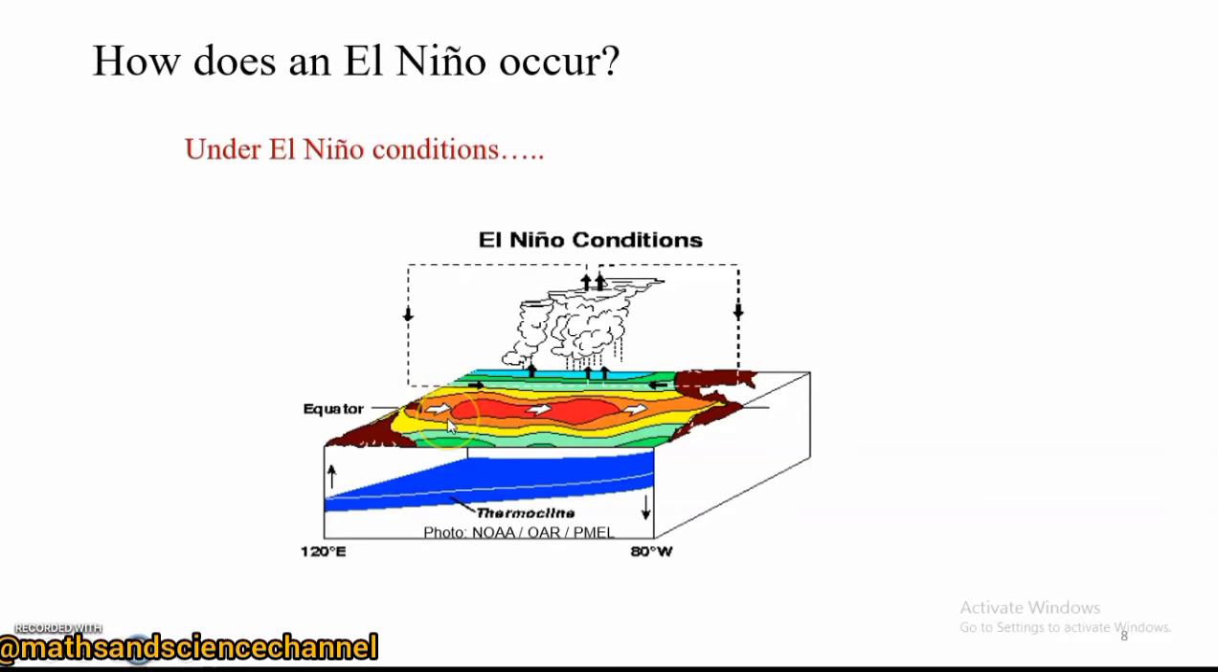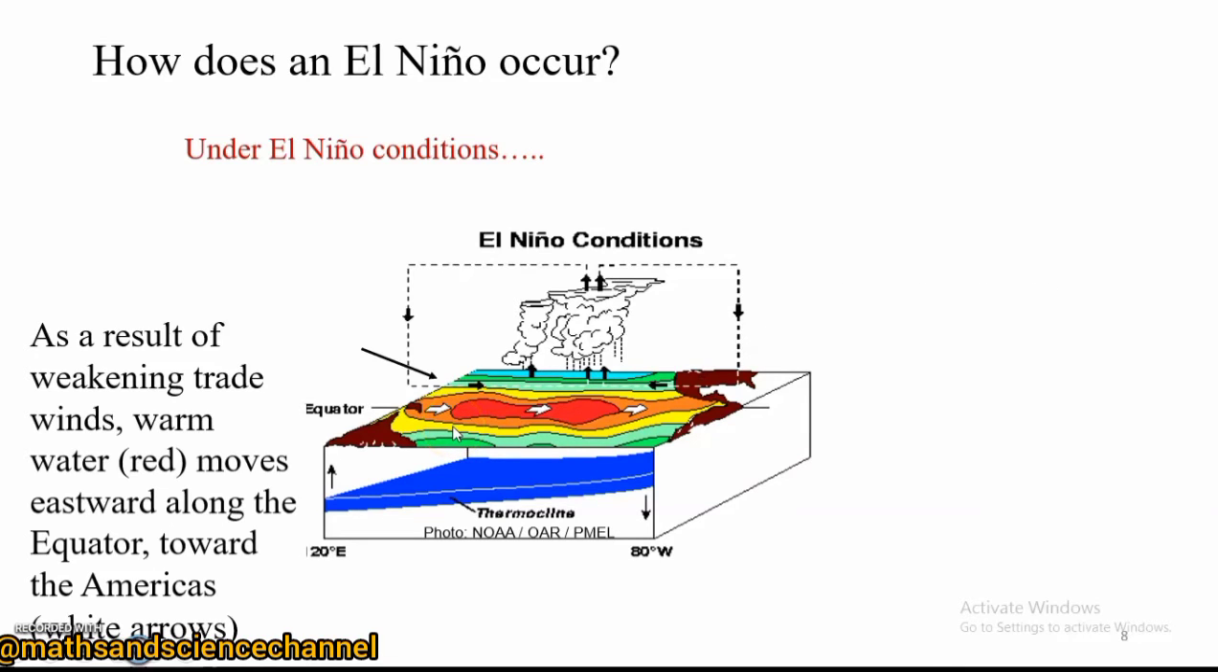So you realize that the trade winds will go weaker, and as a result of it weakening, the winds will move in the opposite direction, and therefore the warm ocean waters here. Now already in the neutral phase, the warm ocean waters were accumulated at the Western Pacific.